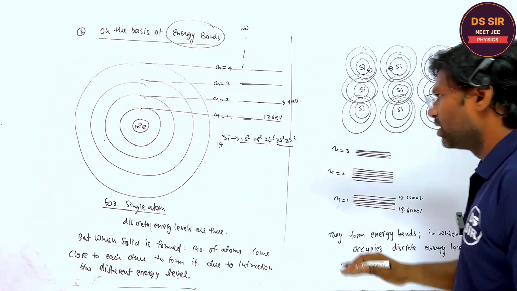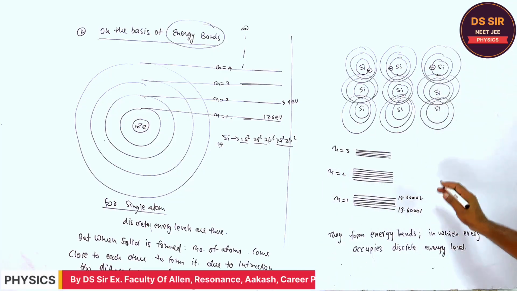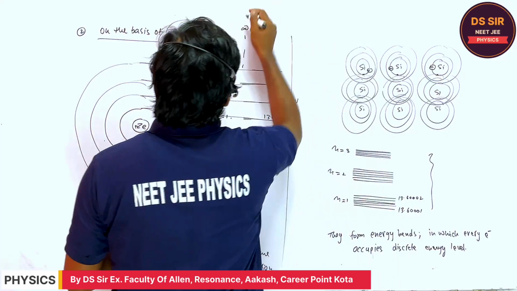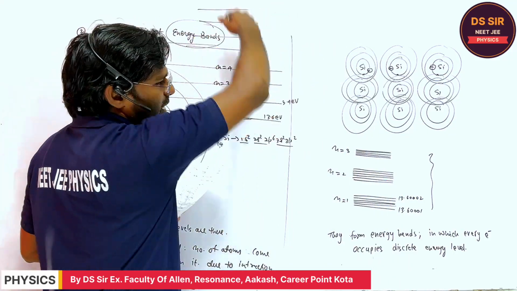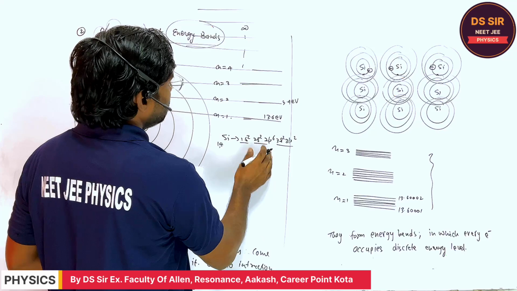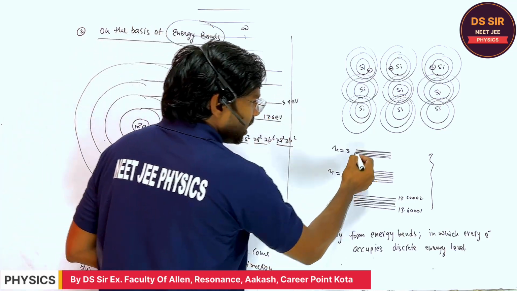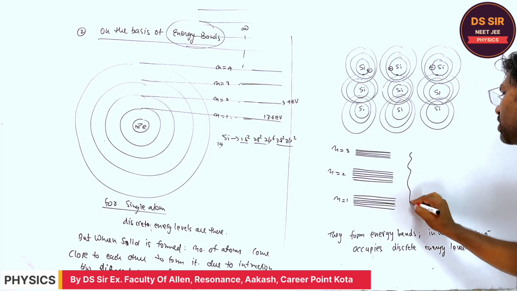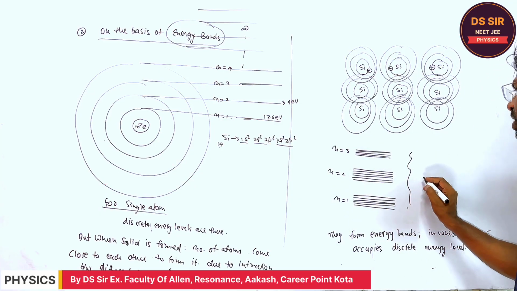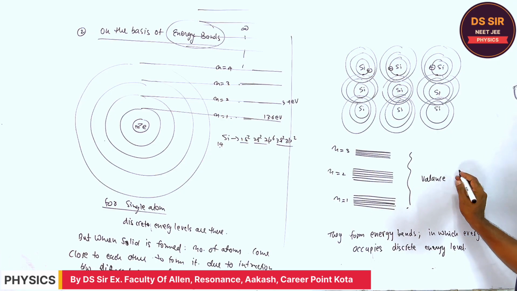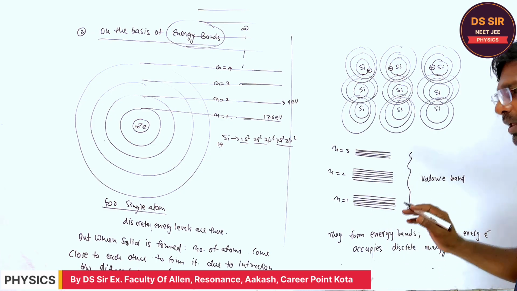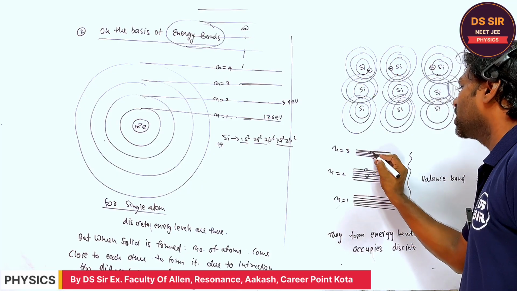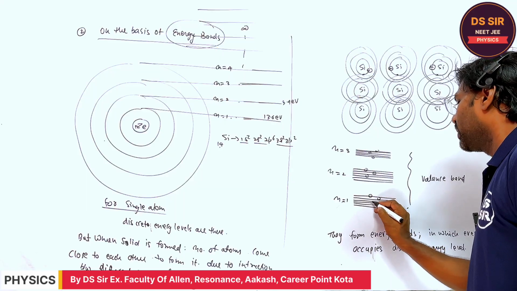So, in general, if you consider silicon, the electrons occupy these orbits, although the orbits go on as n equal to 5, 6, 7, 8, 9, 10, 11. If you consider 1, 2, 3, these are the energy bands where the electrons reside at normal temperature, and these are called the valence band. What is the valence band? The band in which the electrons occupy the different energy levels at normal temperature.